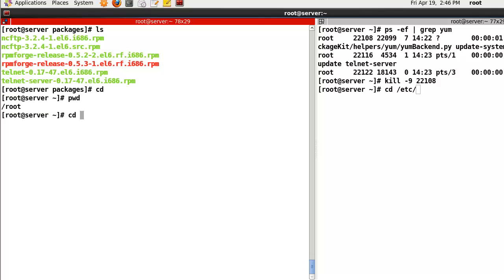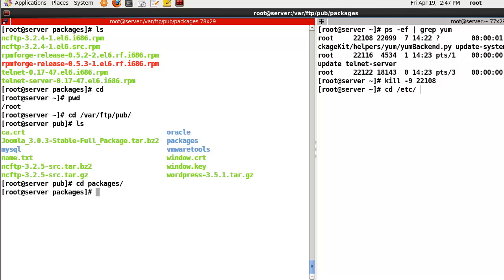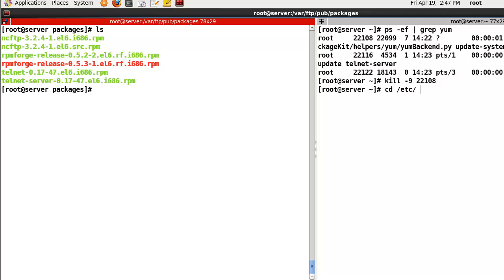So now, okay, let's go to the FTP path. So here, packages. If I want to install, okay, yum build-dep --nogpgcheck and ncftp source file.